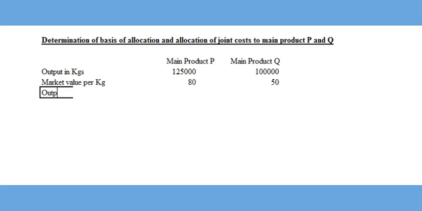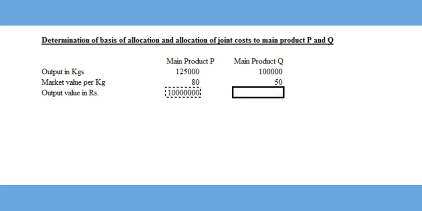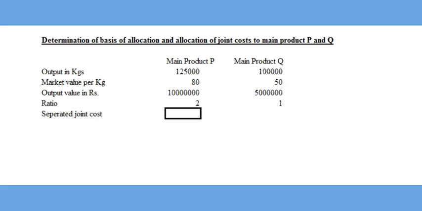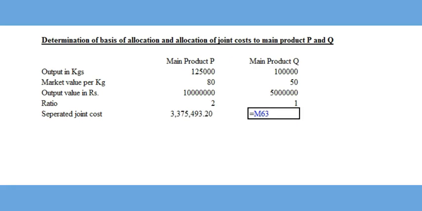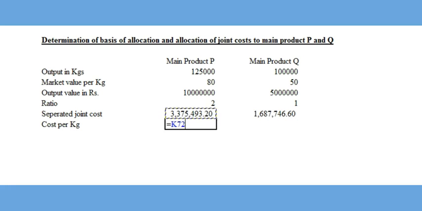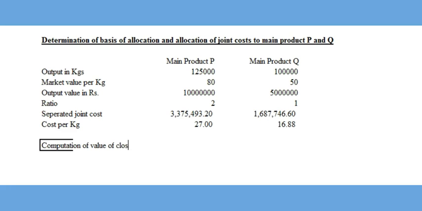Hence the total cost allocated to the two products is 50,63,240 into 2 by 3 and 50,63,240 into 1 by 3, which is 33,75,493.20 and rupees 16,87,746.60. This total cost is divided by the total output, which gives cost per unit for P as rupees 27 and Q as rupees 16.88. From the above calculations, let us see what is the value of closing inventory of main products.